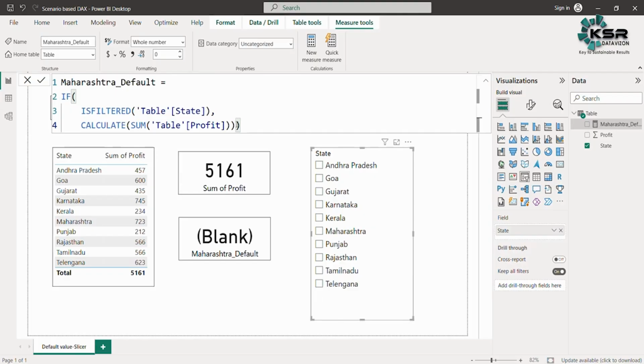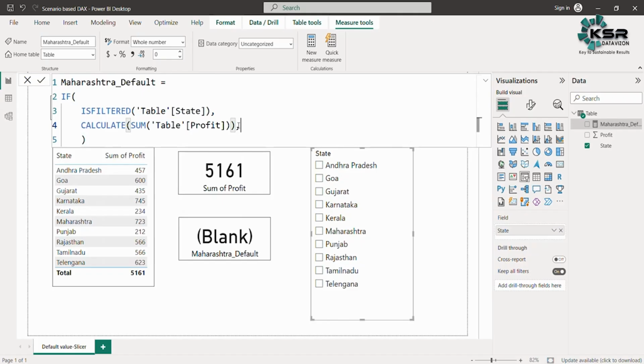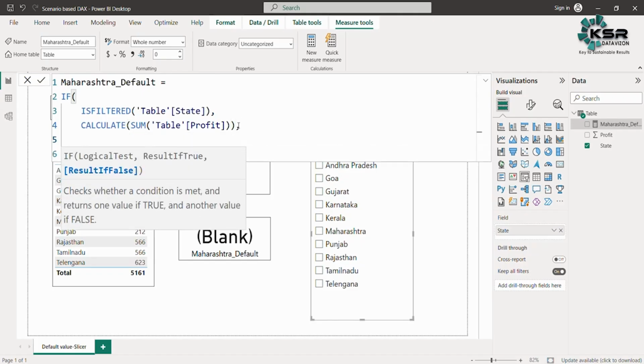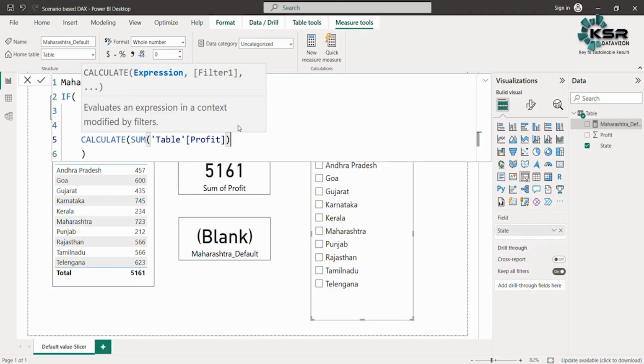So the IF condition works like this: you first need to mention the condition, and then you need to mention what is to be returned for that condition. And if that condition is not satisfied, then what you want to return. So now let us answer the question: if nothing is filtered, what do we want to return? I'll put a comma after this, and then I'll write CALCULATE, sum of profit.